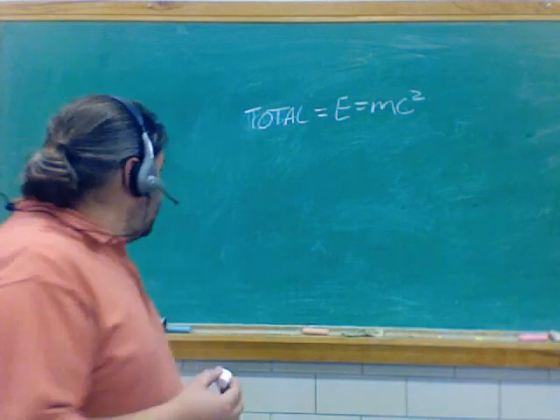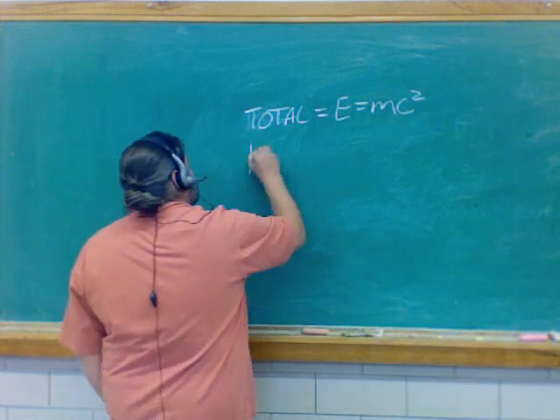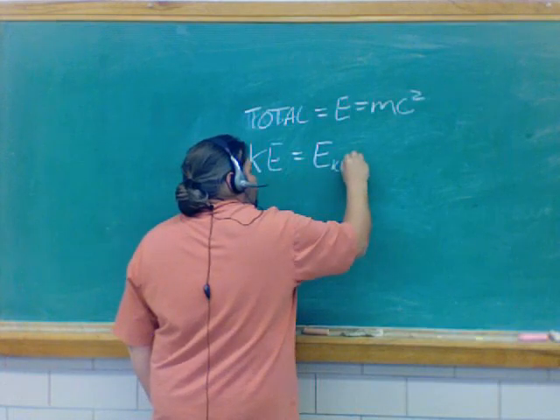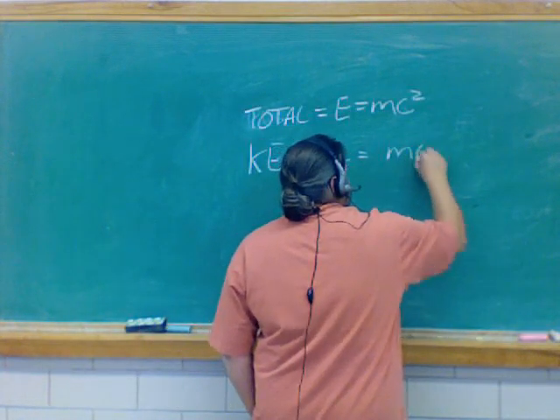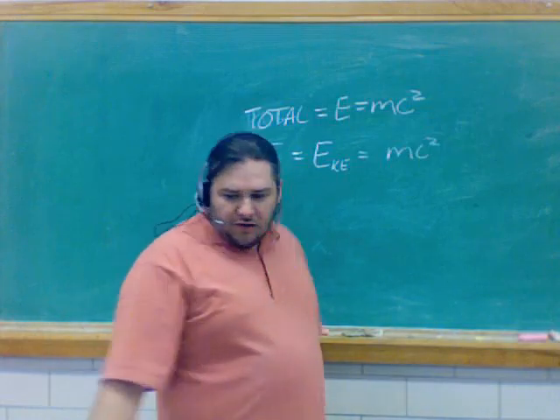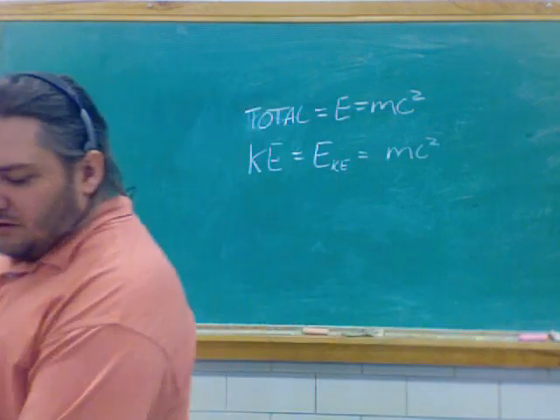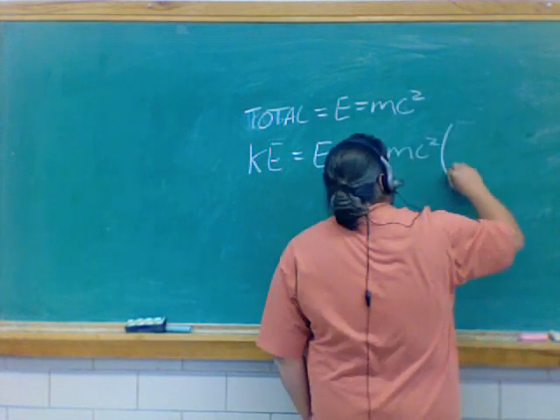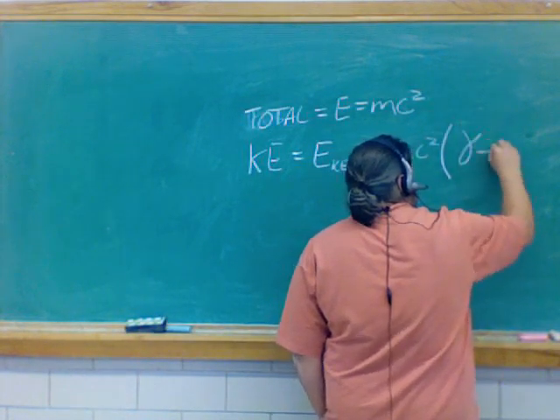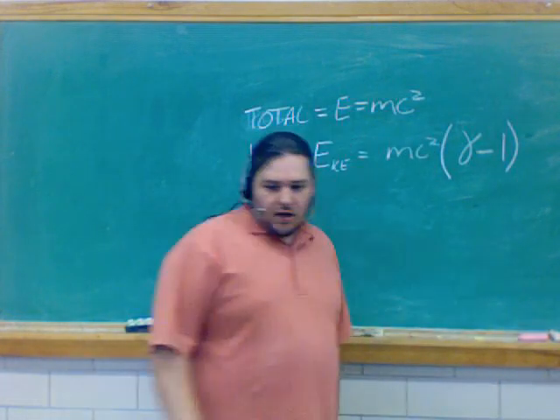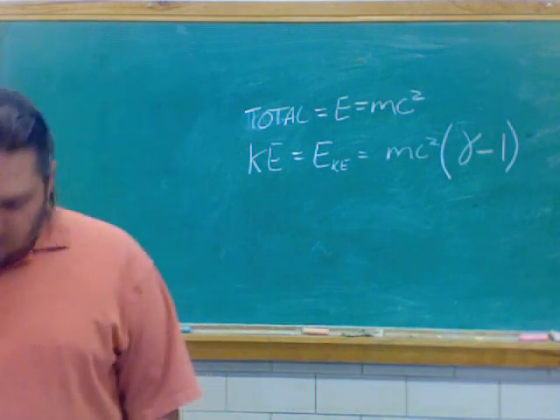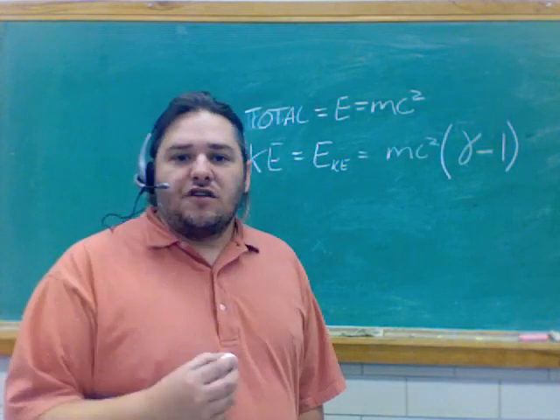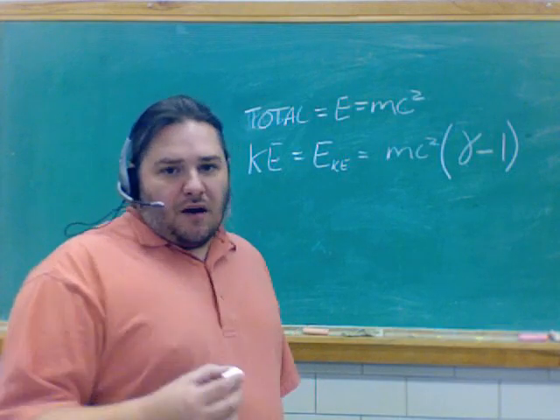So the kinetic energy is equal to, well, we have this mc squared floating around, but we need to take into effect that there's a relativistic change there. That relativistic change is expressed as this gamma function minus 1. That is the equation for the amount of kinetic energy that an object can have.